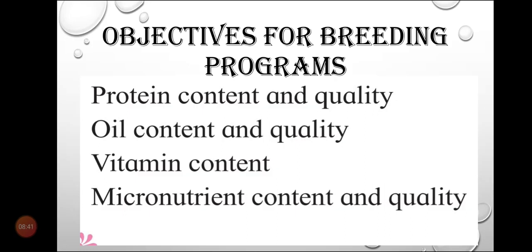So while doing biofortification, the objectives that are considered are as follows. There should be more protein content and quality, a good amount of oil content and quality, a good amount of vitamin content, and a good amount of micronutrient content and quality. So all these objectives are considered while doing biofortification.